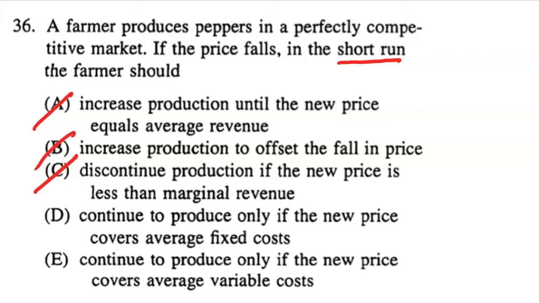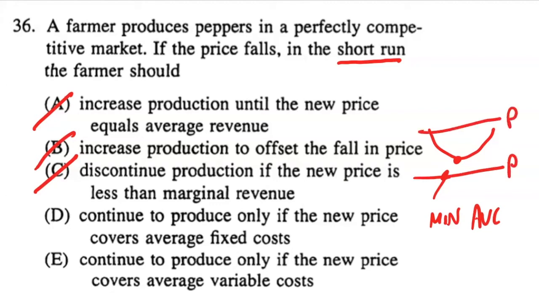And so remember, the only thing that we really care about whether to continue to produce or not is going to be our average variable costs. And what determines, right, whether a firm should shut down or not is going to be that minimum point on the AVC. If the price falls below it, then the firm should shut down. If the price is above it, the firm should continue to produce. And so this idea of average fixed costs does not make any sense. Average fixed costs does not determine anything. Instead, it's going to be our average variable cost that determines stuff, and so that's why E is the correct answer.